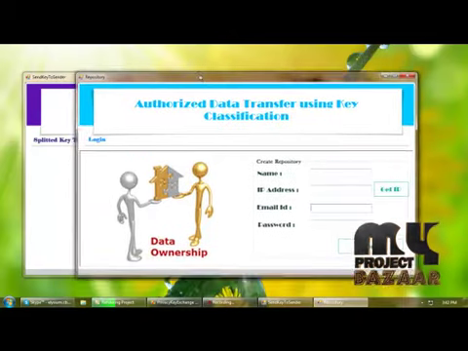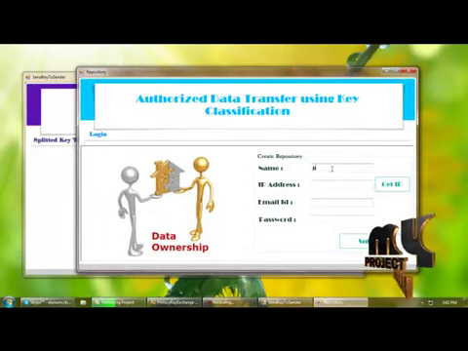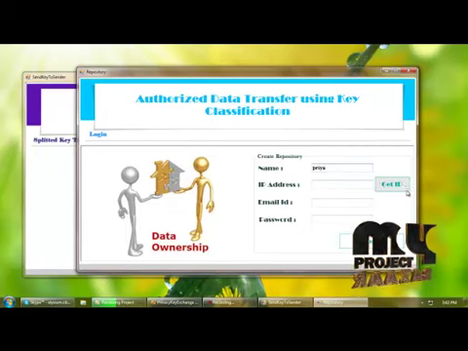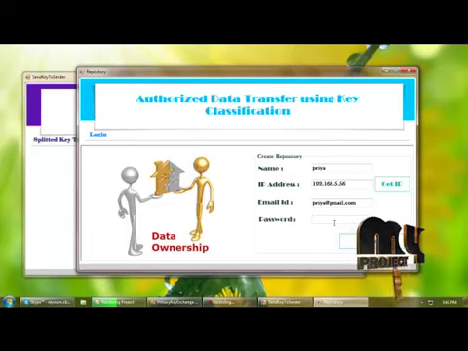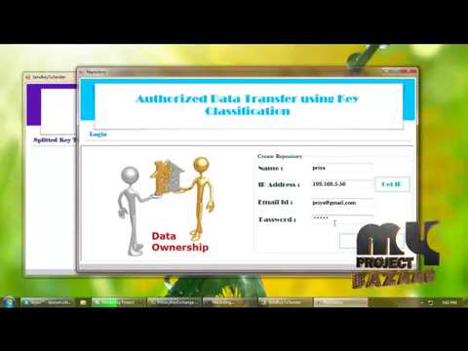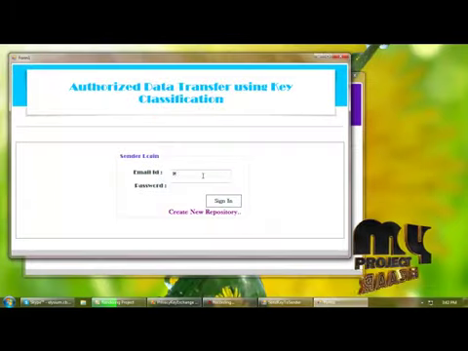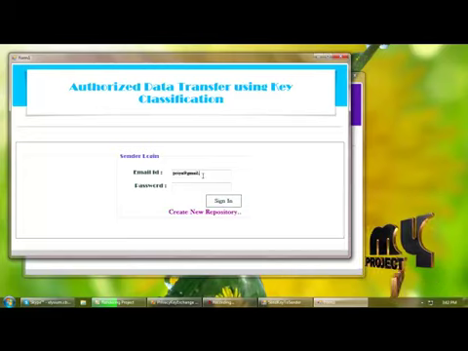So the user is not available, which means I'm creating the registration for sender. Now you can log in with the registered email ID.